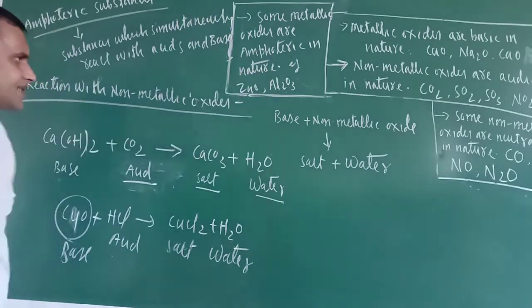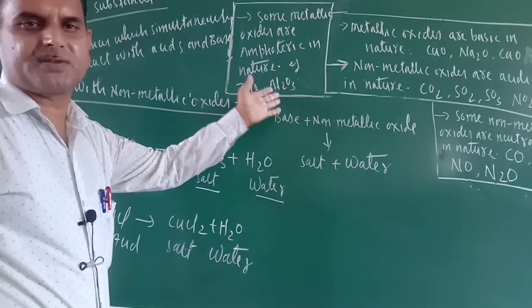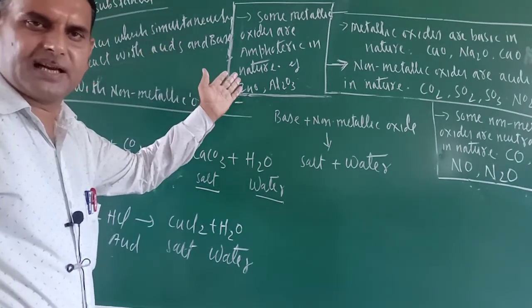Okay, they are amphoteric substances. So zinc oxide and aluminium oxide are amphoteric substances because they react with acids as well as bases.